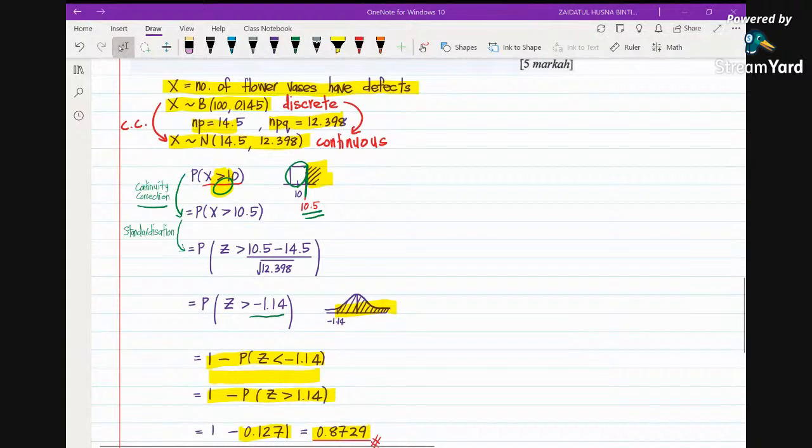Right now it's 5 minutes to 11 o'clock, so I think that is all for today, guys. I'm going to share all the solutions that we had discussed earlier in the Google Classroom. You just refer to the solutions here and try to understand them. If you have any problems, you are most welcome to come to the Maths unit for consultation.